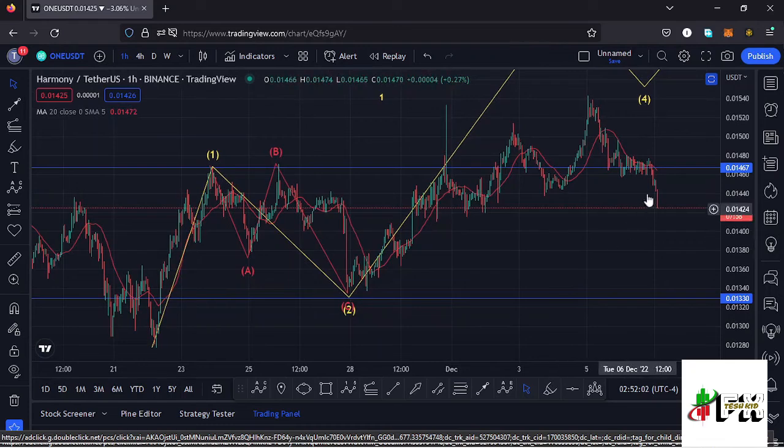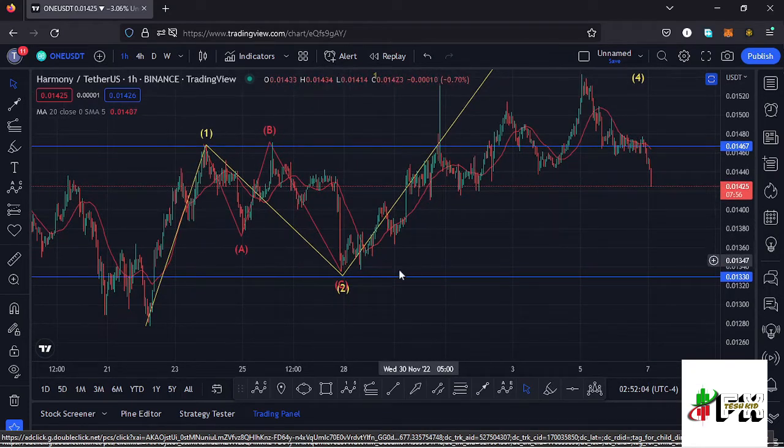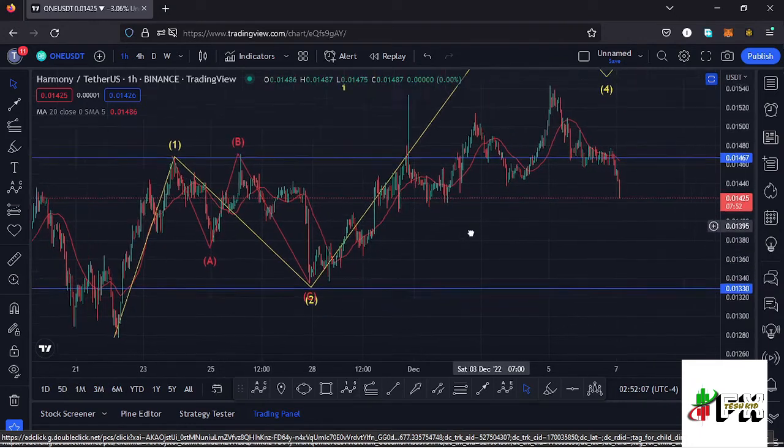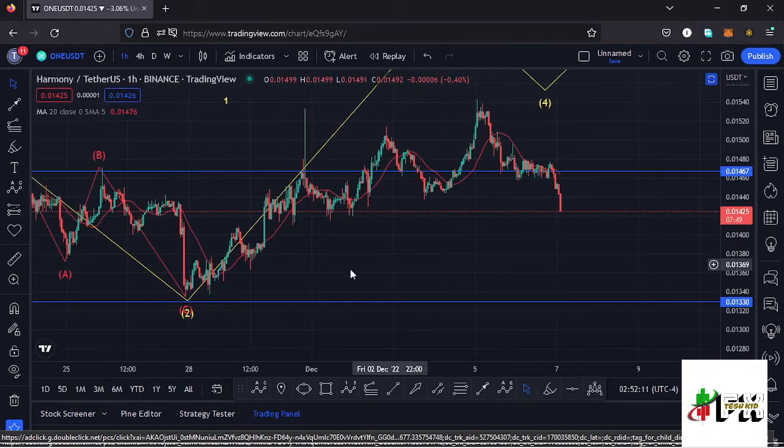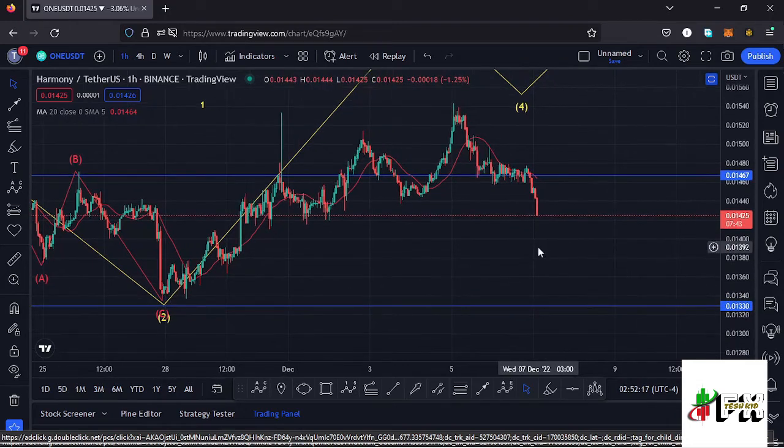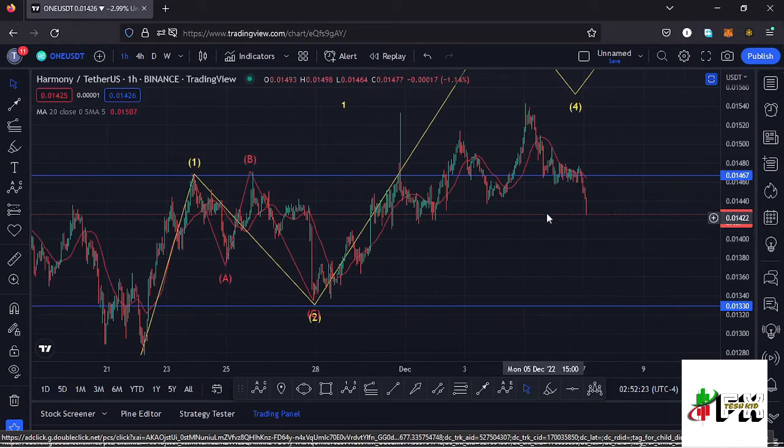And in case we continue pushing even lower and make a low that is below the low for this wave 2, then there are chances that that will be invalidating my Elliot wave structure. So we need to watch the key area at around the $0.01336 mark. In case we retrace back into that target area, then I think HARMONYONE won't be obeying the Elliot wave structures anymore. So let's be patient and see how that plays out.